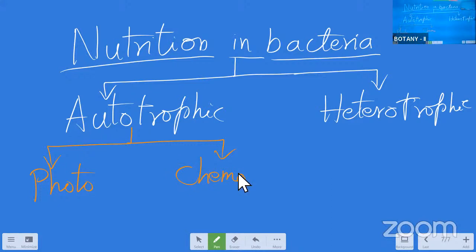Photoautotrophic means the bacteria can prepare their own food by taking up direct sunlight like plants. Those are called photoautotrophic bacteria, and they are green in color. Chlorobium is the best example.